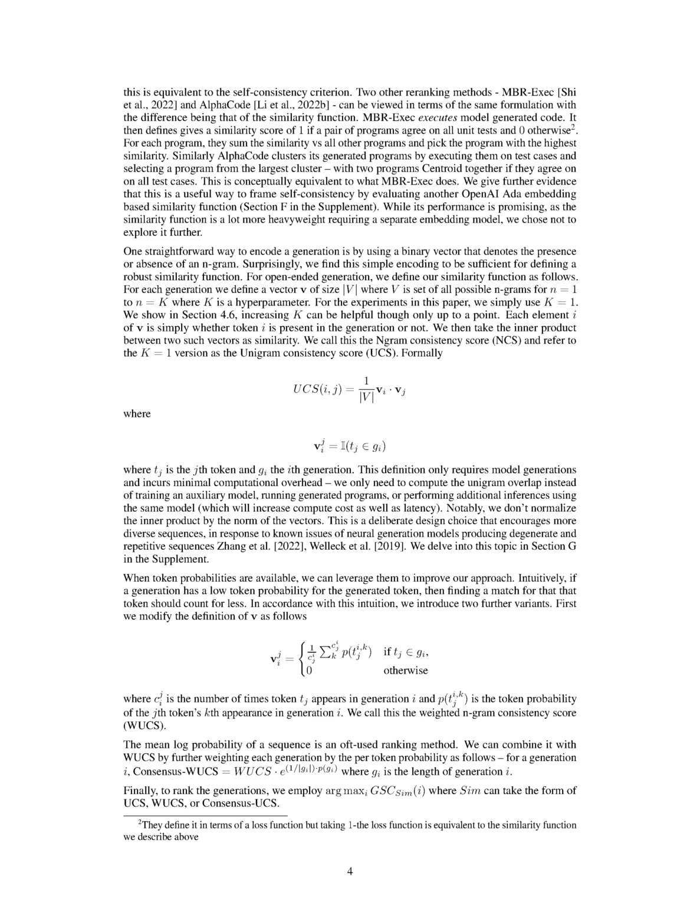Finally, to rank the generations, we use the generalized self-consistency score, GSC_SIM, i, where SIM can be UCS, WUCS, or consensus WUCS. Section summary. The authors propose a surrogate similarity function called the generalized self-consistency score, GSC_SIM, to measure the agreement between generations in a language model. They define different similarity functions such as the unigram consistency score, UCS, and weighted unigram consistency score, WUCS, based on the presence or absence of n-grams in the generations. They also introduce consensus WUCS, which combines WUCS with the mean log probability of a sequence, to rank the generations.